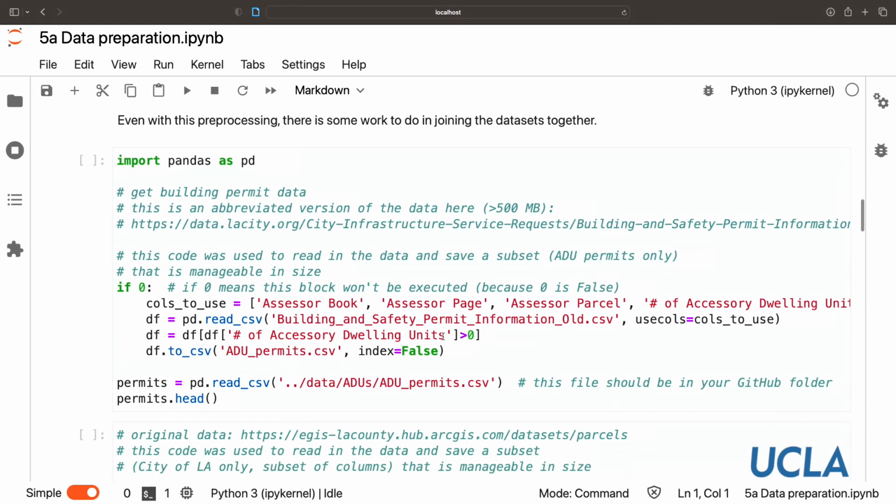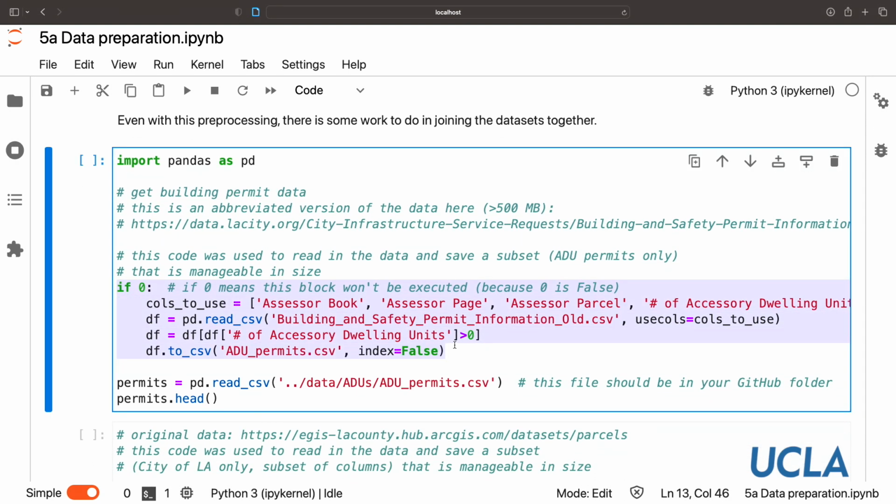And if you're interested, this code here is just what I use to read in and save a subset of a database. This if zero syntax is a nice shortcut to basically say don't execute this block of code, because if zero is always false. So this never gets executed unless I just want to do it. Then I change it to if one, which is always true. So we'll just read in the file that I created for you and saved in your GitHub folder.